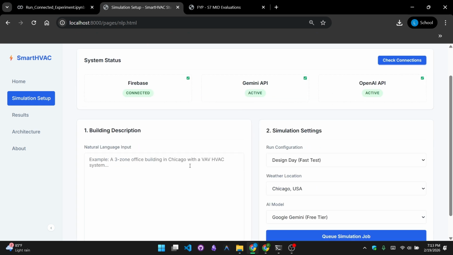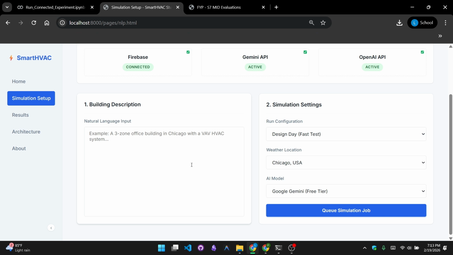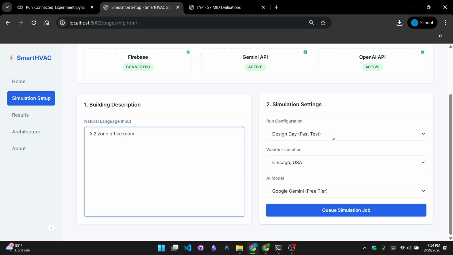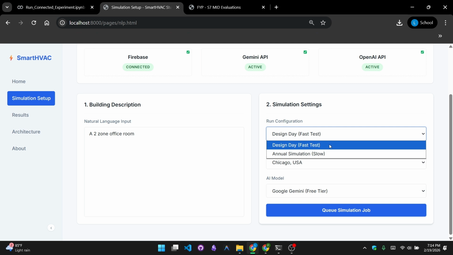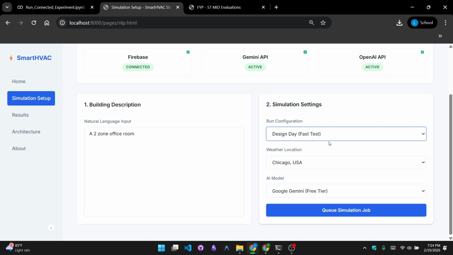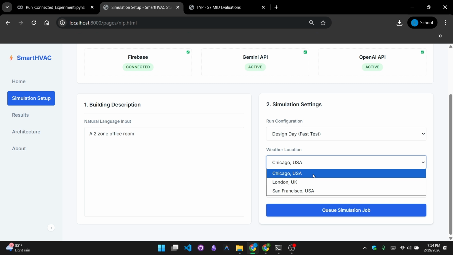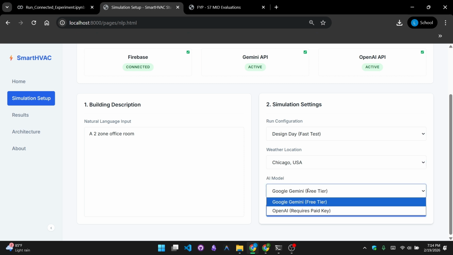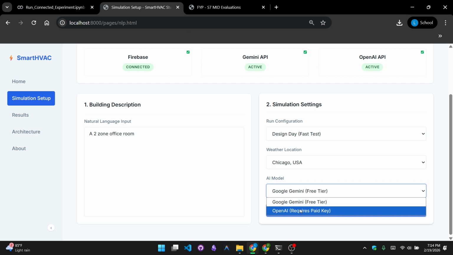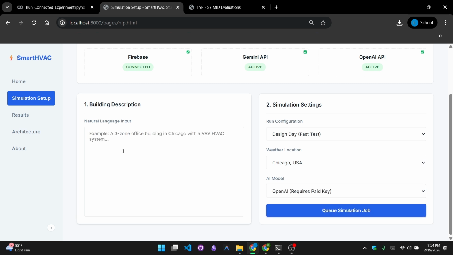Once the connection is successful, we can describe the building in natural language. Here, I will just use a simple explanation. Then we can set the simulation settings; we can simulate for a day or an entire year. Then we can set the weather location, and based on what we select here, the backend will auto-select the appropriate EPW weather file for the simulation. Then we can set our LLM model to generate the IDF file. Then we can run the simulation.